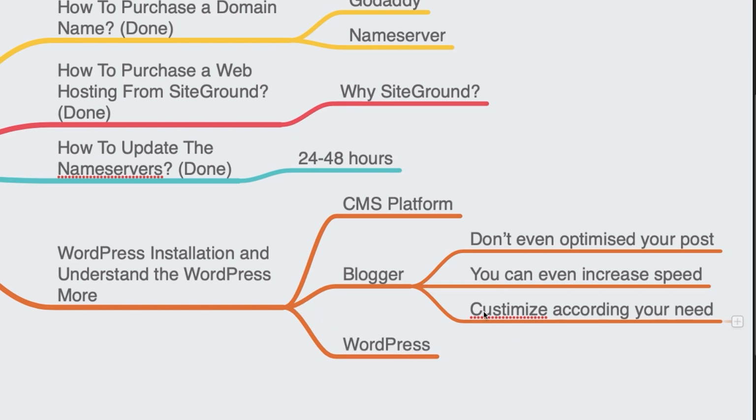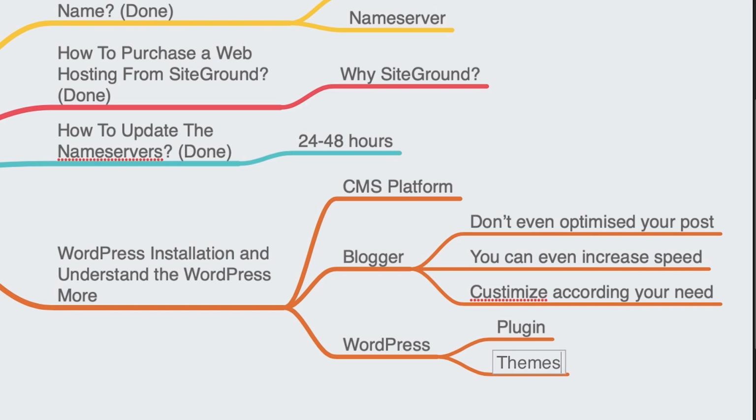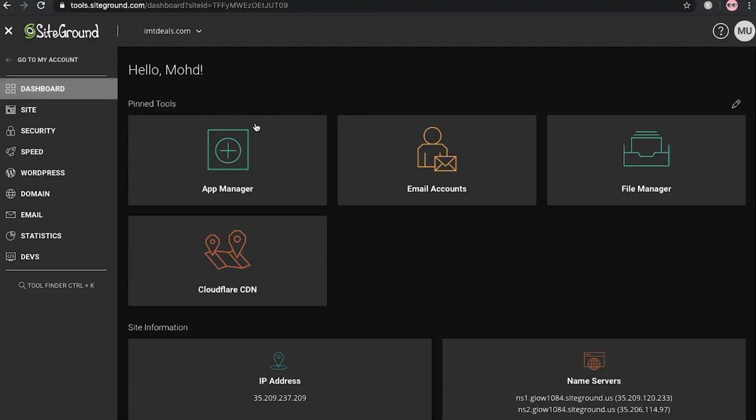Apart from them, on WordPress you can easily create all these things, and there are so many functionalities. In WordPress you will get plugins, you can easily install a plugin, you will get themes, you can easily customize the theme, and plugins can help you optimize all the things, and there are different plugins for every need. So you know why I'm using WordPress on my blogs, and why most of the famous bloggers are using WordPress. I hope you got the basic idea of what WordPress is. So now it's time to set up your website on WordPress.